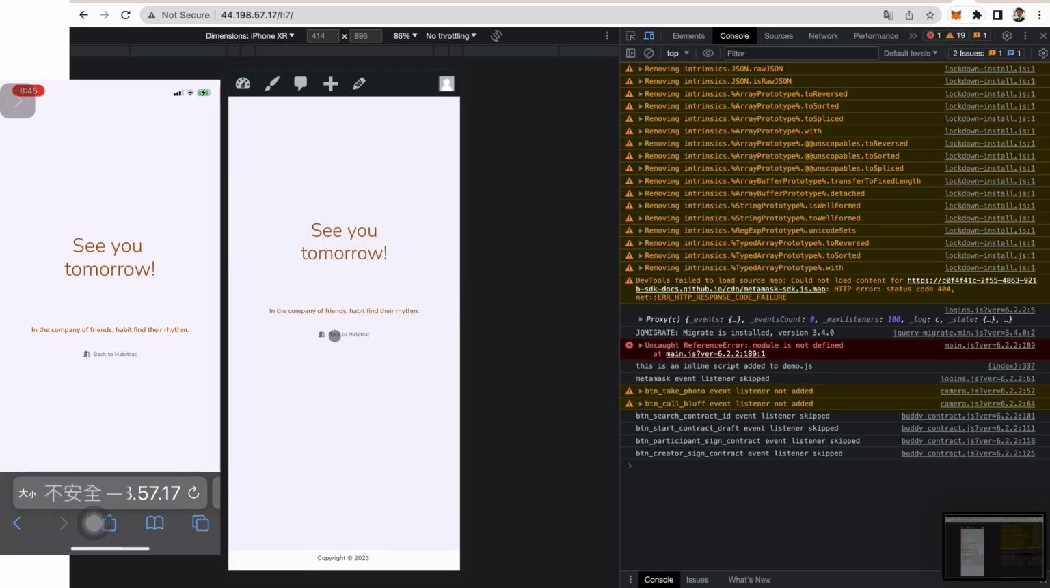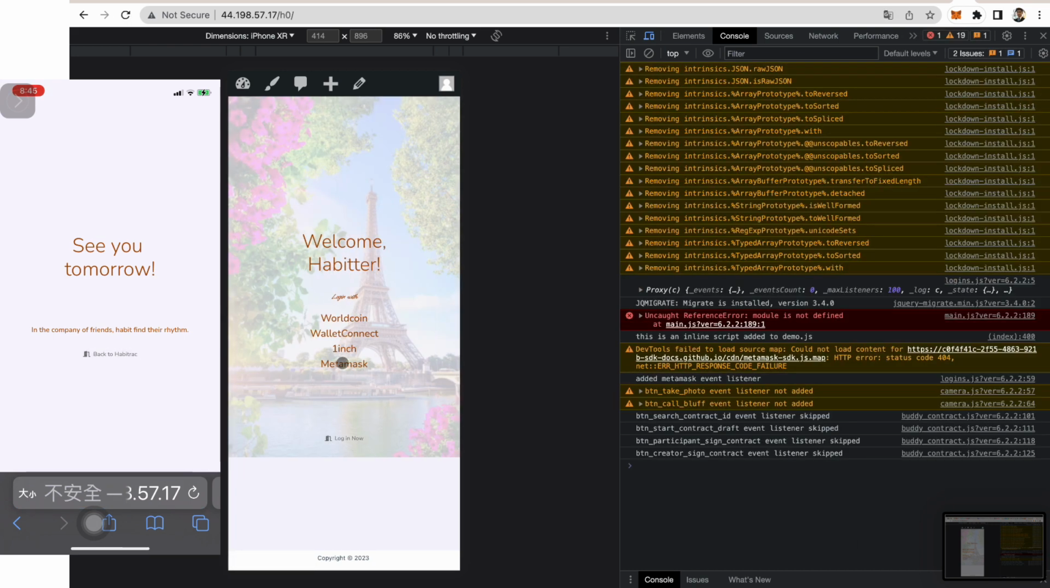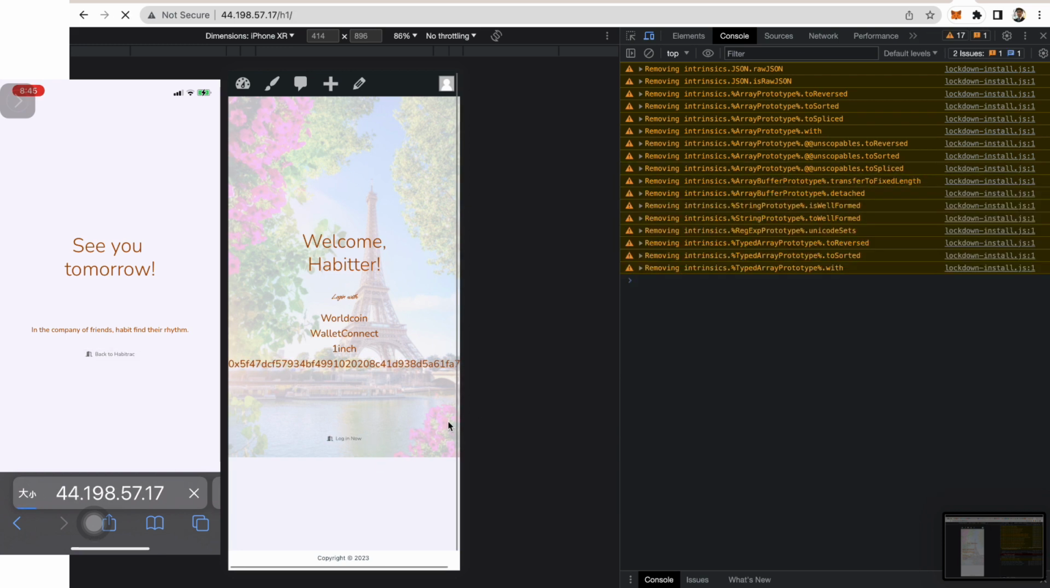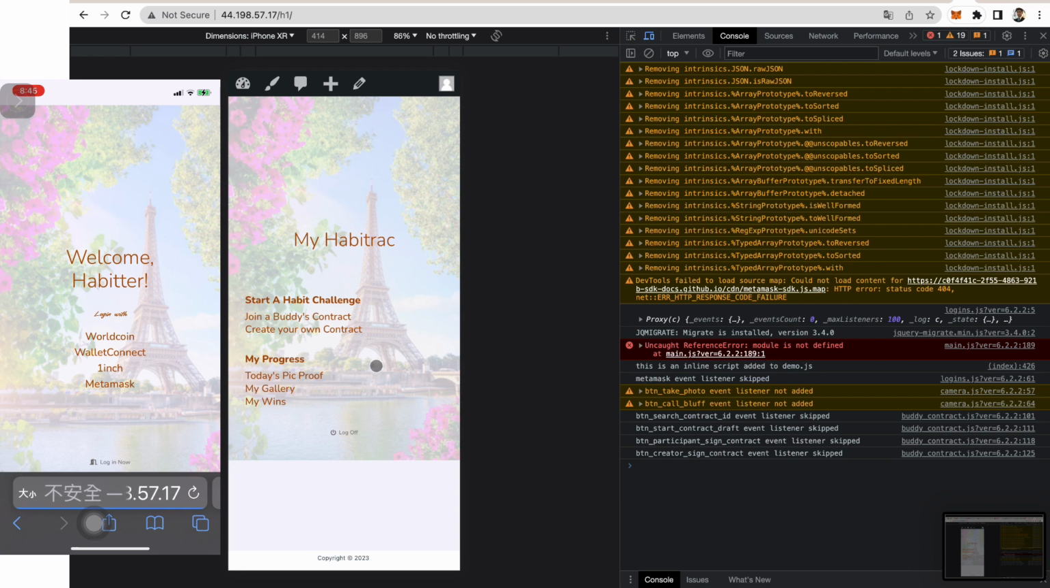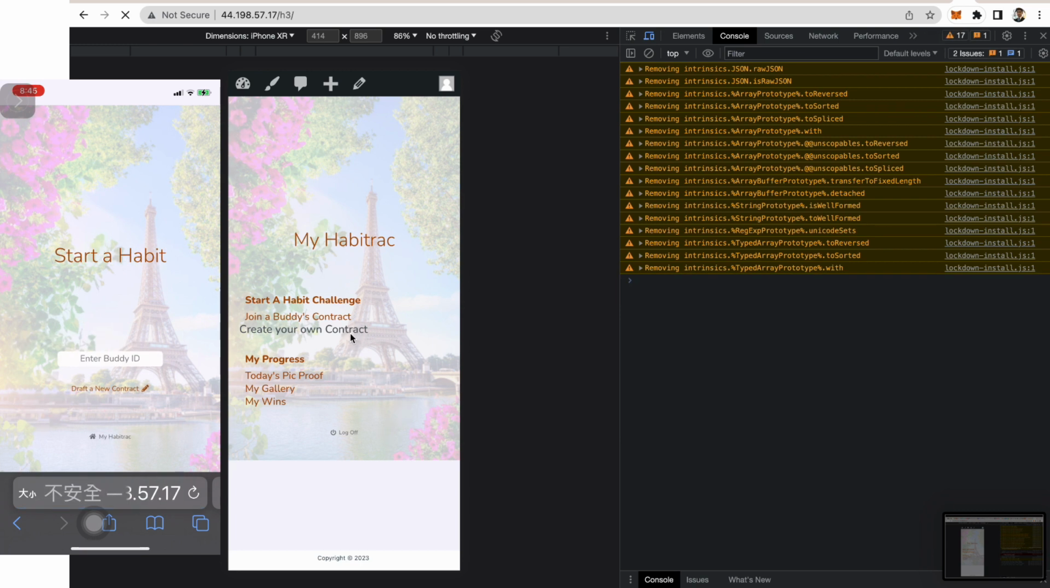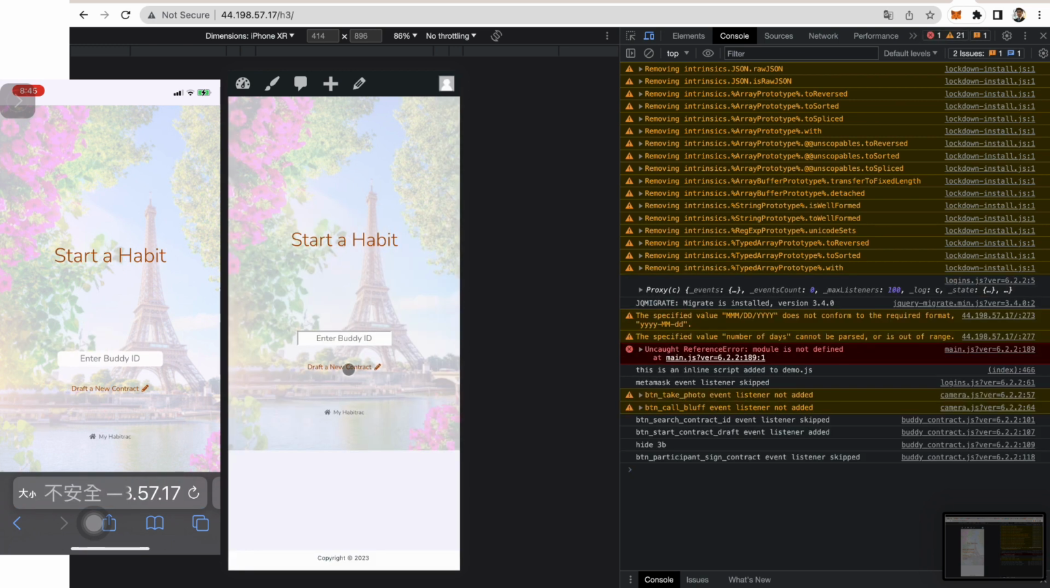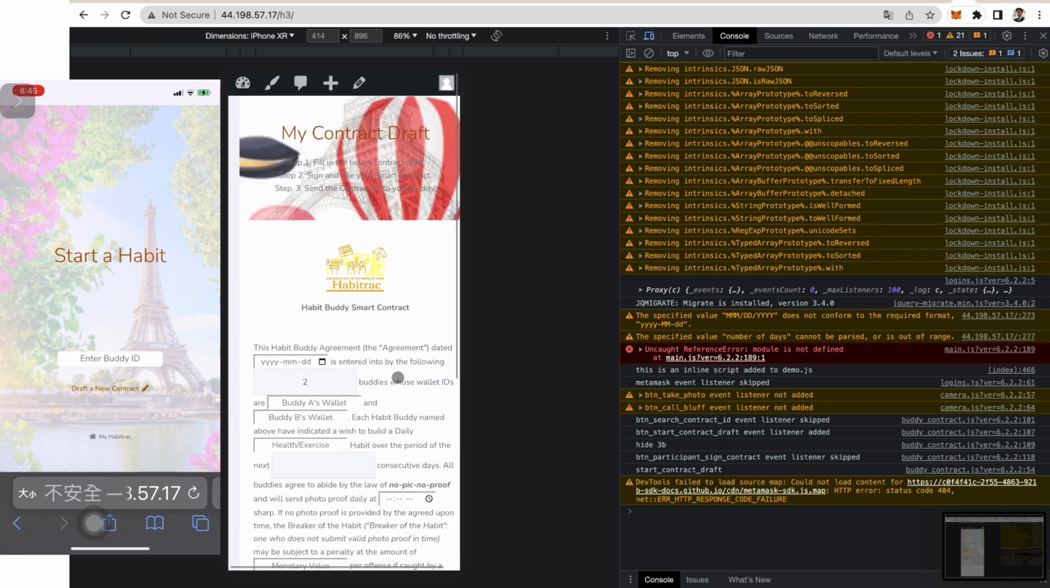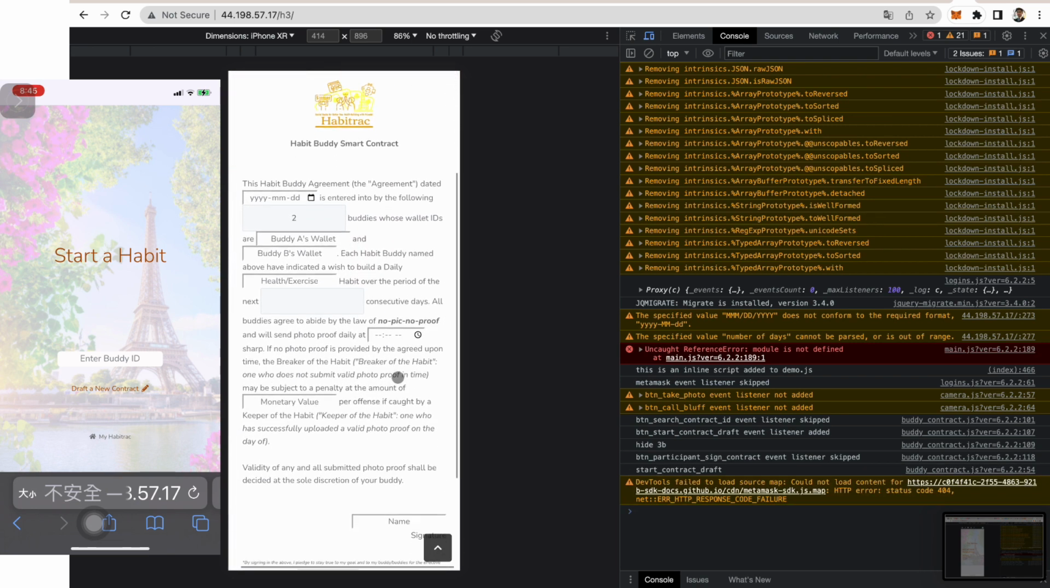I've actually already done this login, so we're all going to see just the address coming in for now. Okay, so once we've done that, we can go ahead and create our own contract. Creating our own contract is going to bring us to a page where we can select our contract. We'll enter our buddy's MetaMask ID, and here is what it looks like.